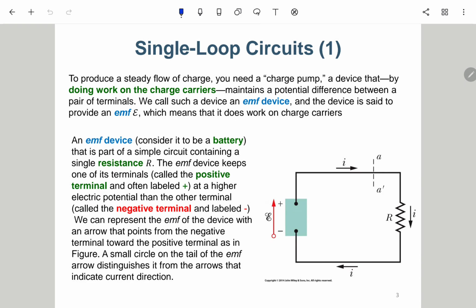So for the single loop circuit, especially with only a resistor, it is really simple. It's really simple. There are many texts, but just forget it. It is nothing but E equals IR. We just need to apply Ohm's law, and that's it.